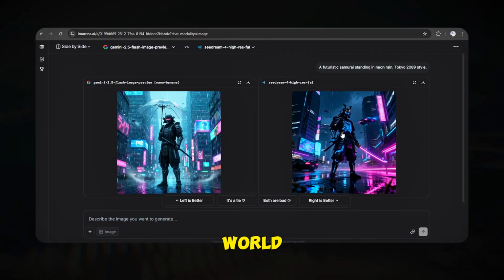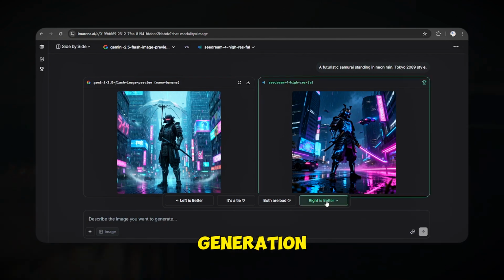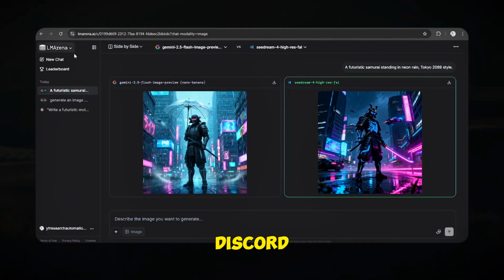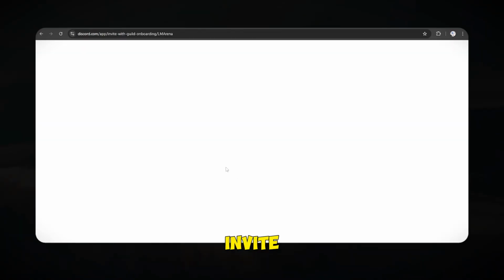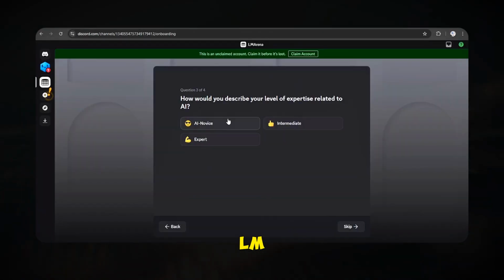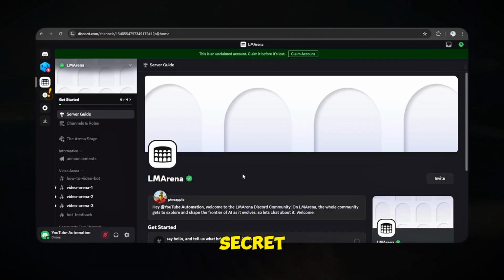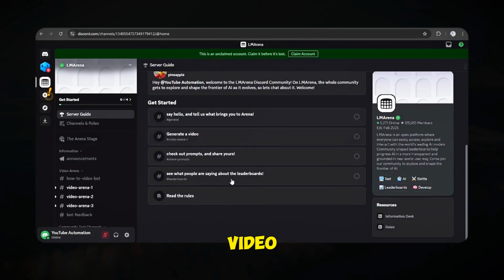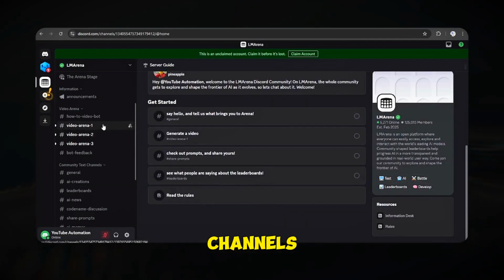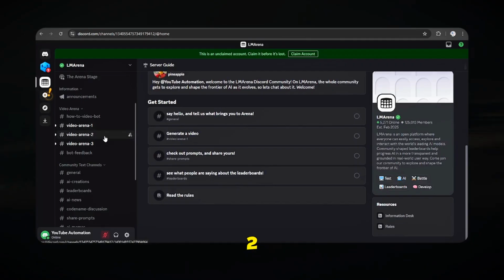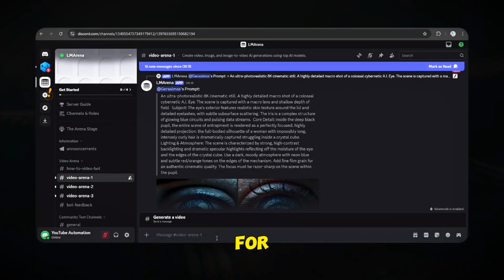Both results are world-class. Now comes the most exciting part, video generation. Just click Try on Discord and accept the invite. Boom! You're now inside the LM Arena Discord server, the secret place where all the video magic happens. Here you'll see channels like Video Arena 1, 2, and 3. You can pick any one of them. I'm selecting Video Arena 1 for this demo.